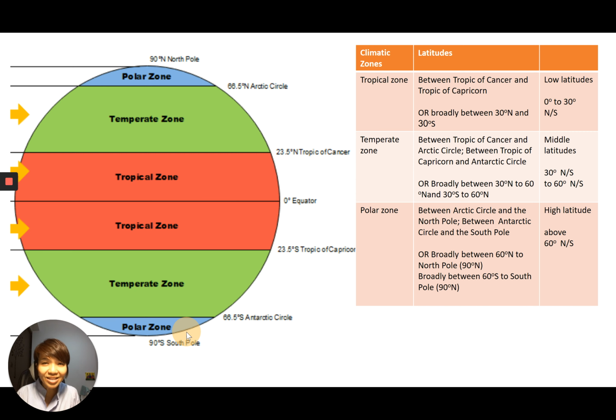So on this slide, I have summarized for you all the key information and the major latitudes. Something I want to alert you to: we describe 0 to 30 degrees north and south as low latitudes, 30 to 60 as the middle latitudes, and above 60 will be considered as the high latitudes.